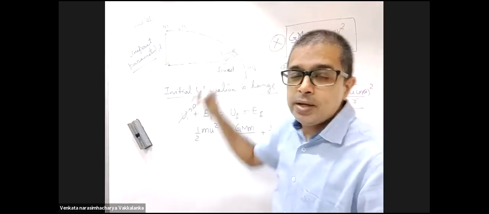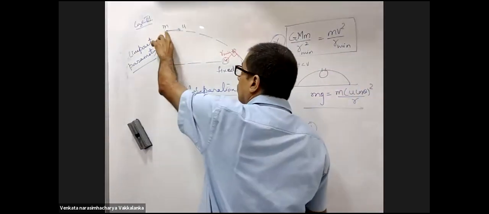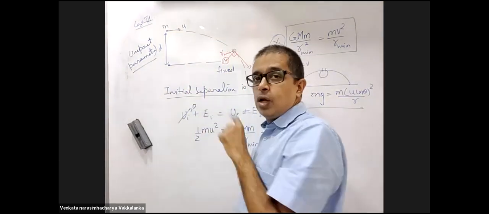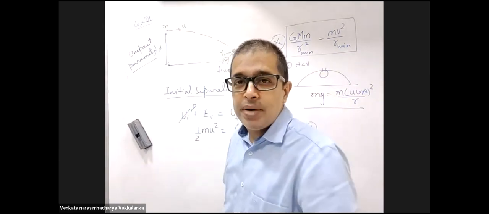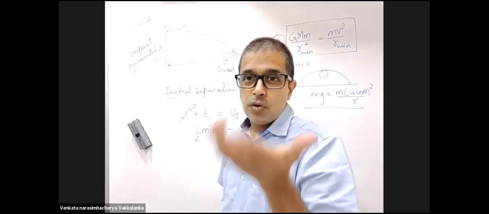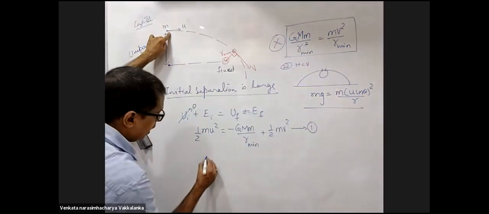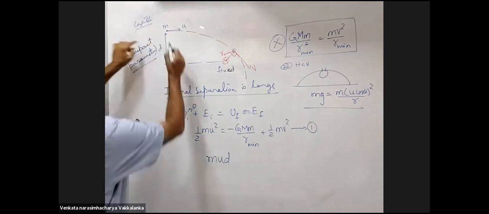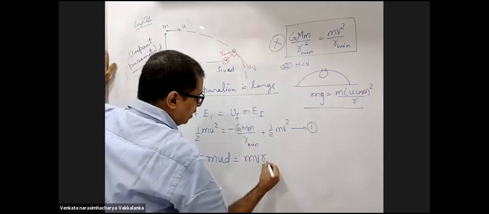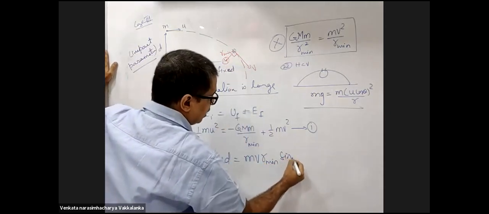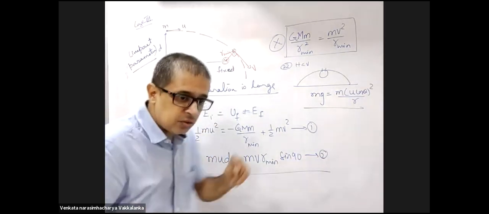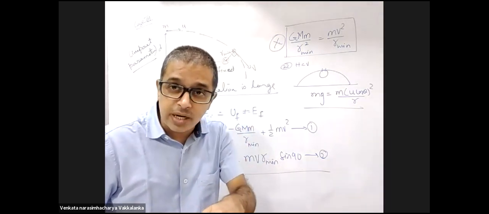About capital M, there are 2 forces: force of attraction between the two and the hinge force, we have fixed it. Both forces are passing through capital M. So torque about capital M is zero. Conserve angular momentum. m u d is equal to m v into R minimum into sin 90. 2 equations, 2 variables will give you the correct answer.